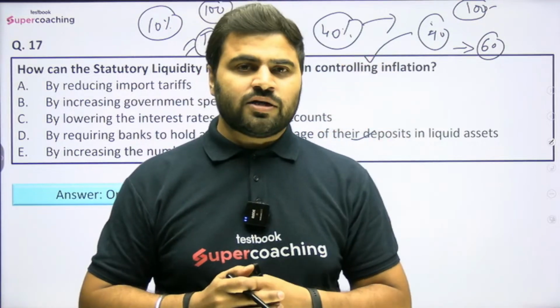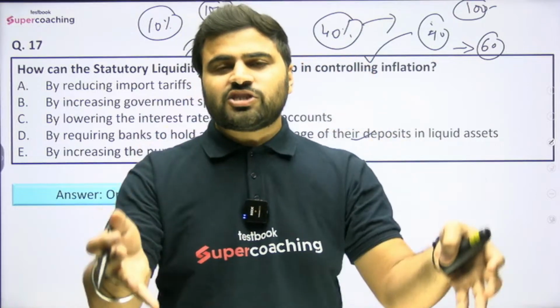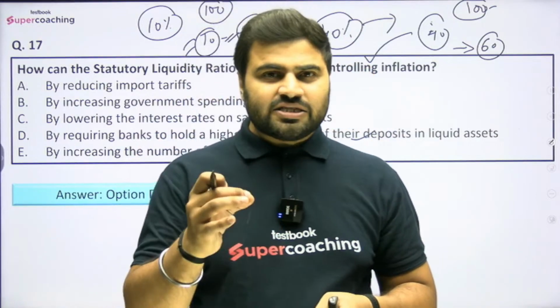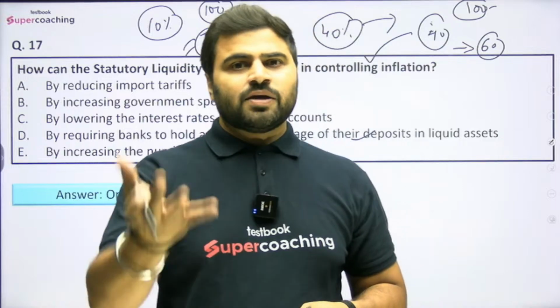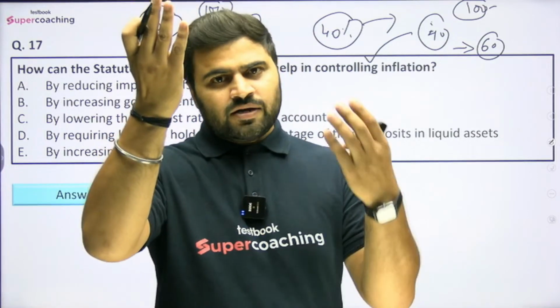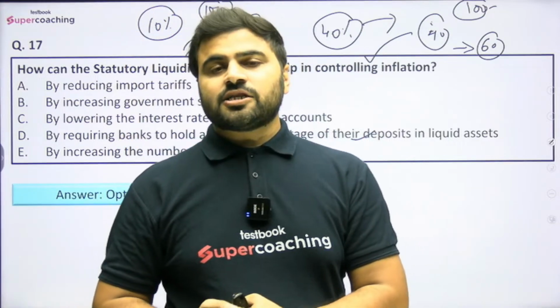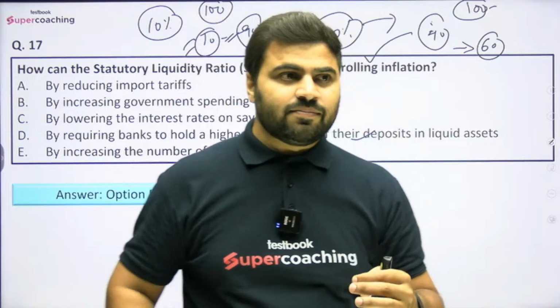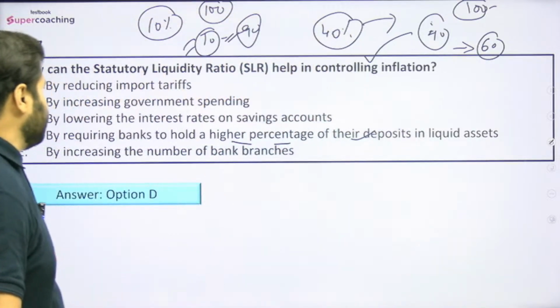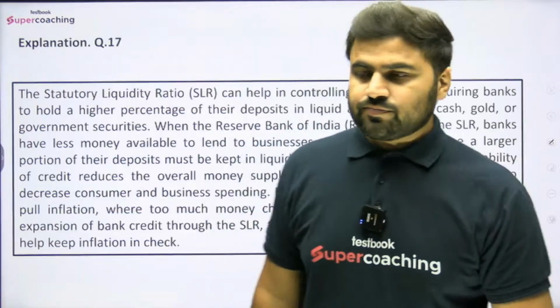Prices will come down. ठीक है, money supply कम है तो interest rates ज़्यादा होंगे economy में, क्योंकि limited पैसे को बहुत लोग chase कर रहे होंगे. And if limited people is chasing the money, then in that case what will happen? Interest will increase in the economy, and in the case of higher interest rate, people will demand less in the economy, and if people are demanding less in the economy, then in that case what will happen? Prices will come down. Got it? So this is how basically statutory liquidity ratio will help in controlling inflation.